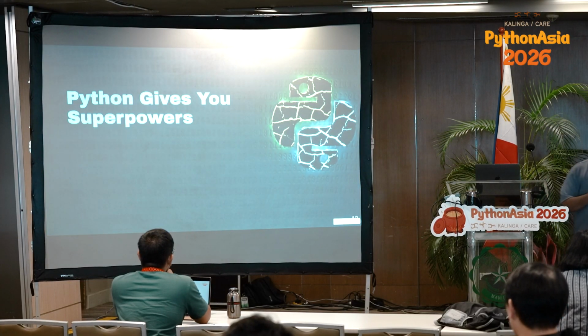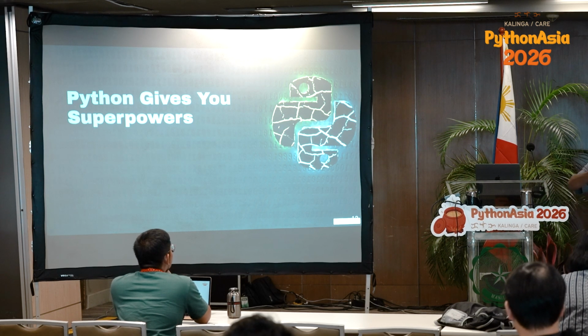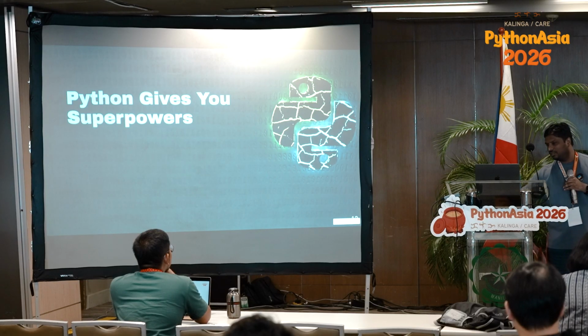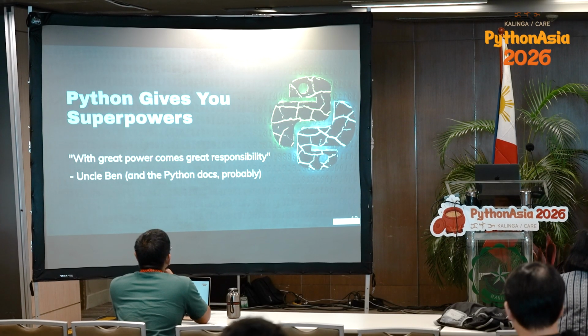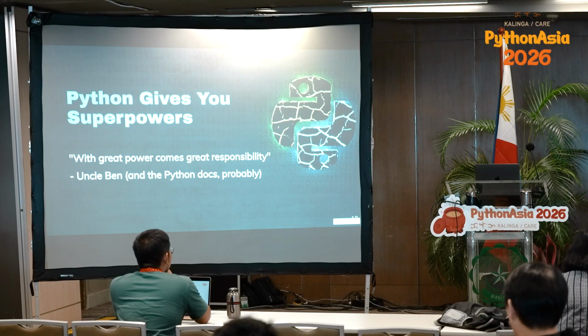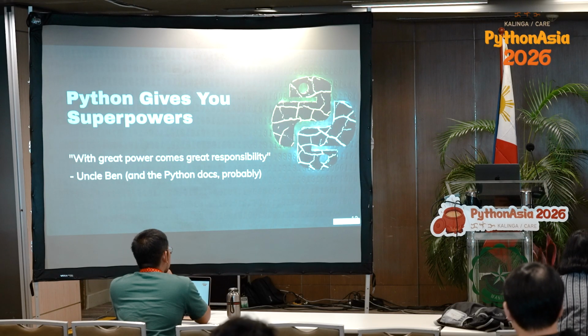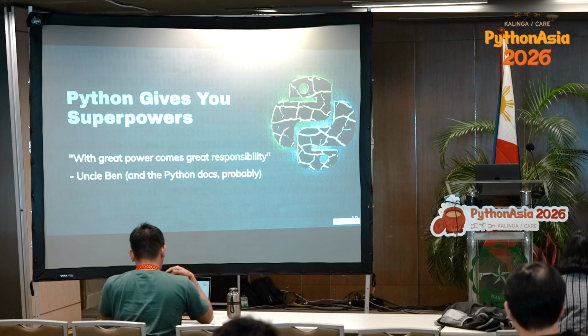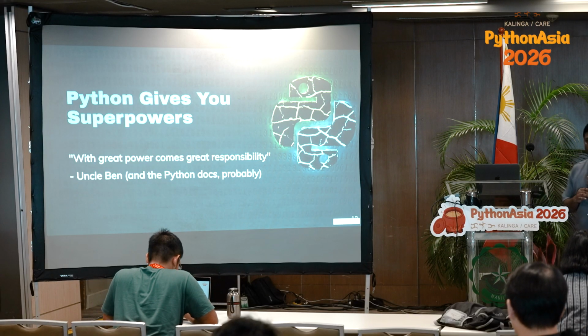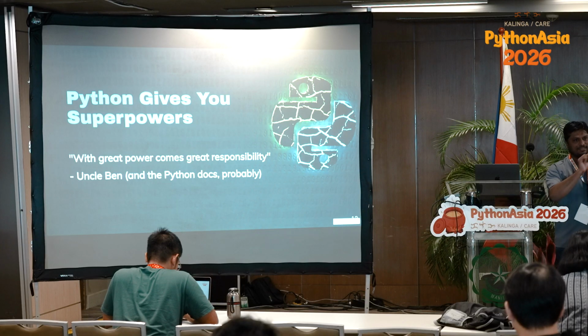Okay, so Python gives us all these superpowers with the help of these dunder methods. We just have to think what we really want, and we can actually achieve it. Most people don't think about different use cases, but it's all achievable. So with great power comes great responsibility. So use it wisely, because when we hack any data type, it is also prone to bugs and errors. We have to handle all of them. So we should know what we are actually doing. It's like a surgery. If you are not doing it properly, gone.